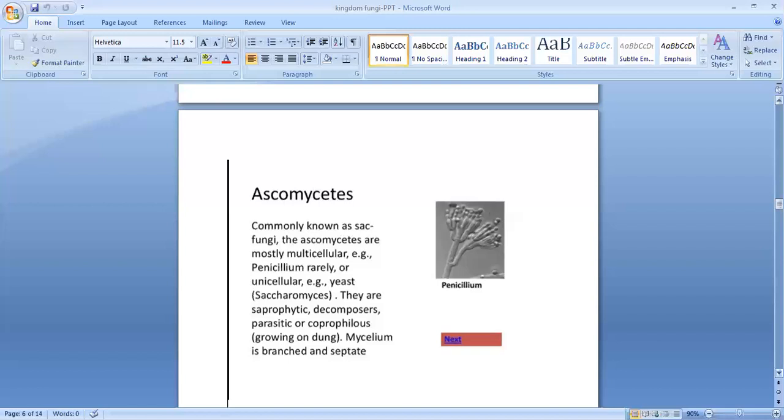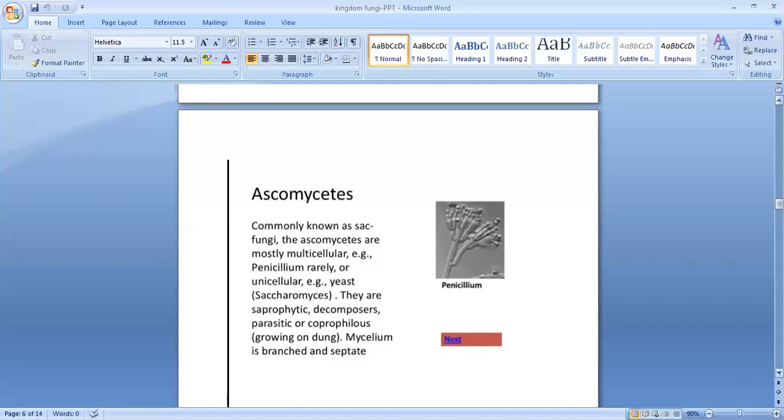Saprotrophic means they mainly get food from decayed things. So saprophytes come under two groups, decomposers or coprophilous. Or parasitic, living inside another organism and taking nourishment.